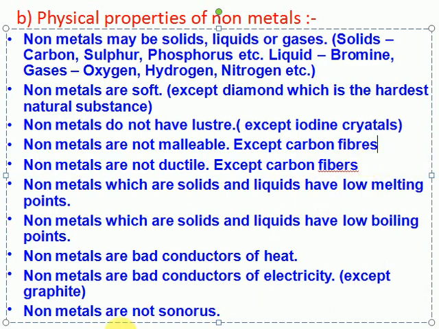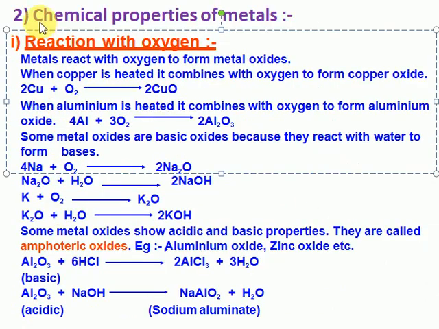Next important concept is the chemical properties of metals. One point I want to say very clearly: metals are electropositive. Electropositive means they readily donate electrons. Because they readily donate electrons, they are not available in the free state. They are more reactive, so they are always available in a combined state, either as oxides, sulfides, nitrides, whatever it may be.